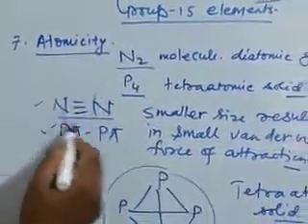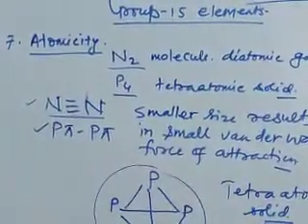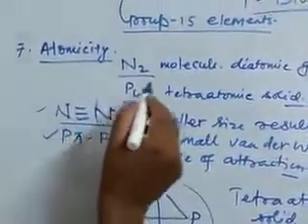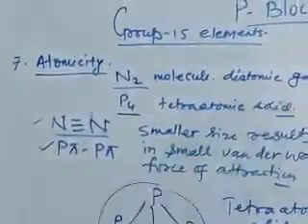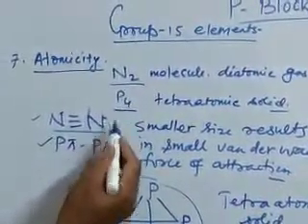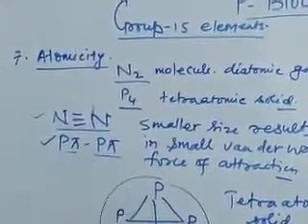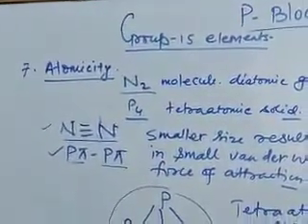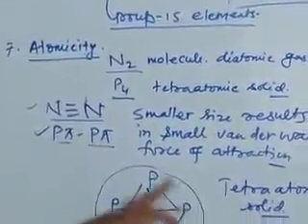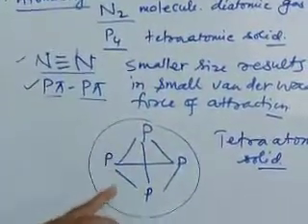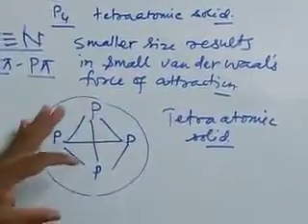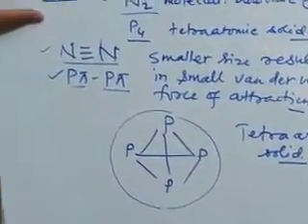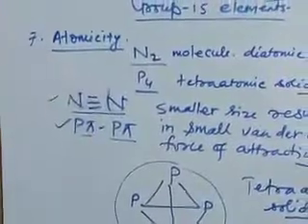Hence, due to its smaller molecular size, it has a small van der Waals force of attraction and exists as N2 molecule in the gaseous state. But phosphorus cannot form p-pi bond, and therefore it combines with three different phosphorus atoms and forms a large molecule having larger van der Waals force of attraction, and therefore exists in solid state. So property number 7, we have seen the atomicity.